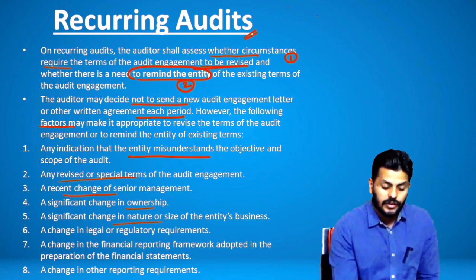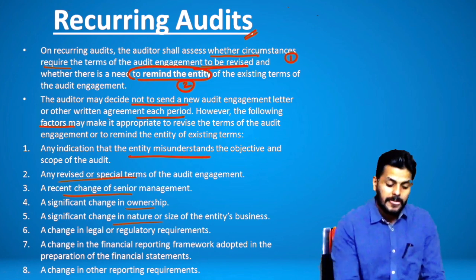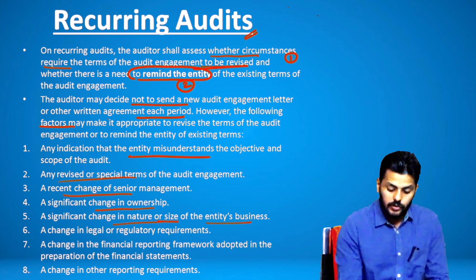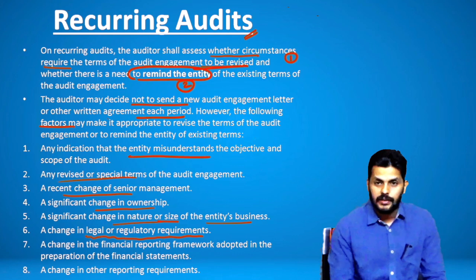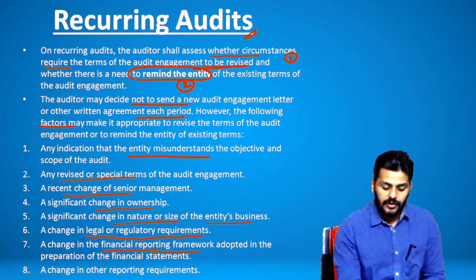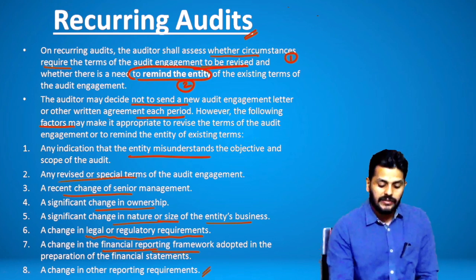Where the entity misunderstands the objective, revised special terms, a recent change of senior management, a significant change in ownership, a significant change in nature or size of the entity's business, a change in legal or regulatory requirements, a change in financial reporting framework, and lastly a change in any other reporting requirements.